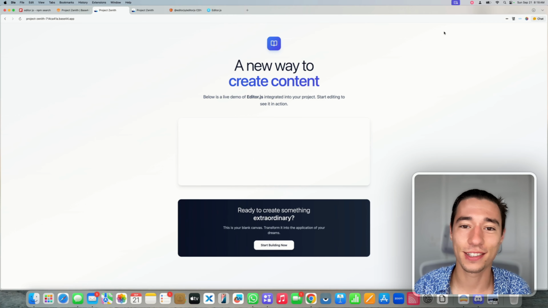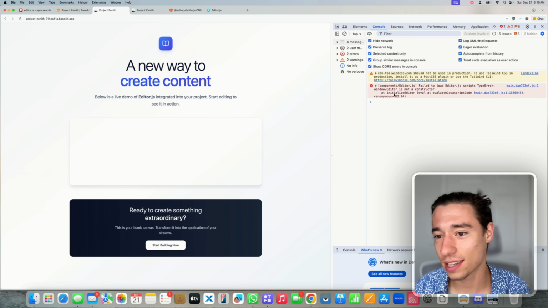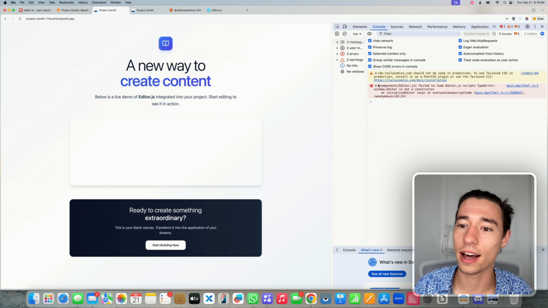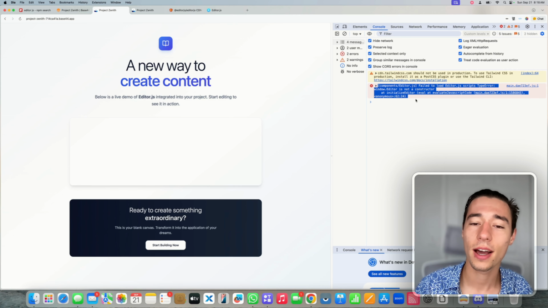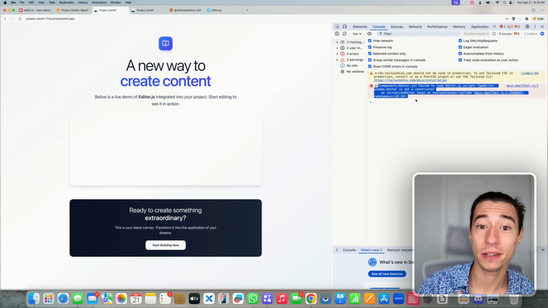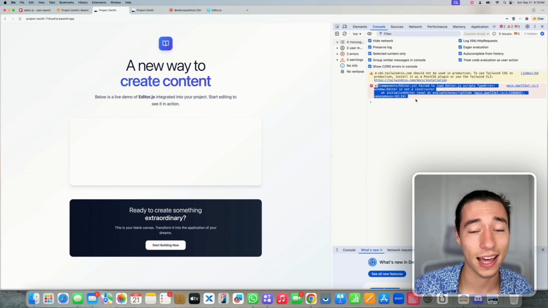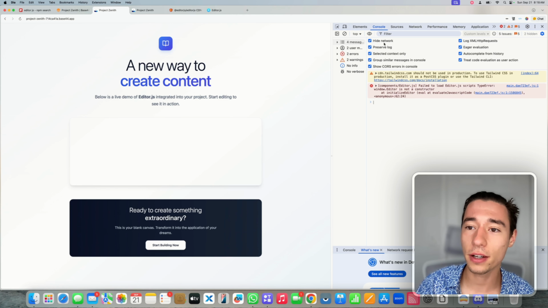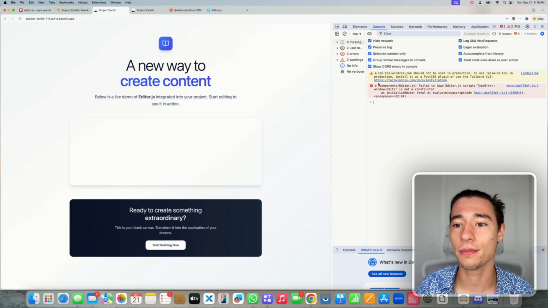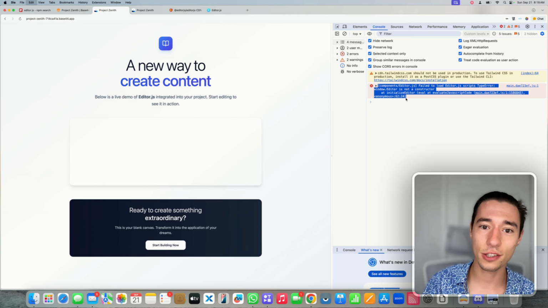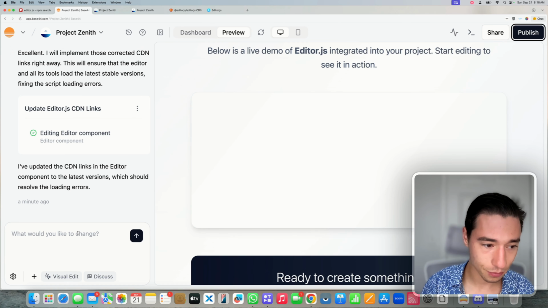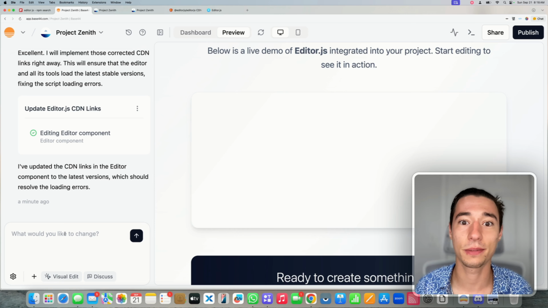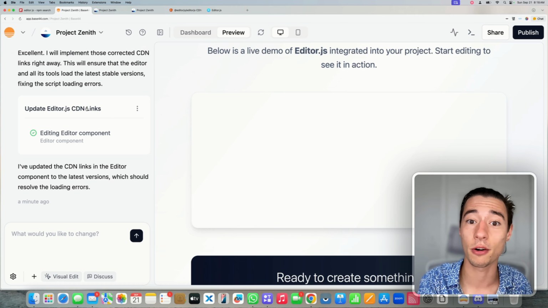So this is the same fight that we sometimes have to do with no-code tools, with visual development tools. Now, we just have AI help, but we still have to be very precise to the AI and what we want. Now, if we look in the console on this application, we'll see that there is an error. Let's copy this error. Let's bring this back into Base44. Let's say, now we need to tell the AI specifically what is working. Otherwise, it will try solving problems that are already solved.